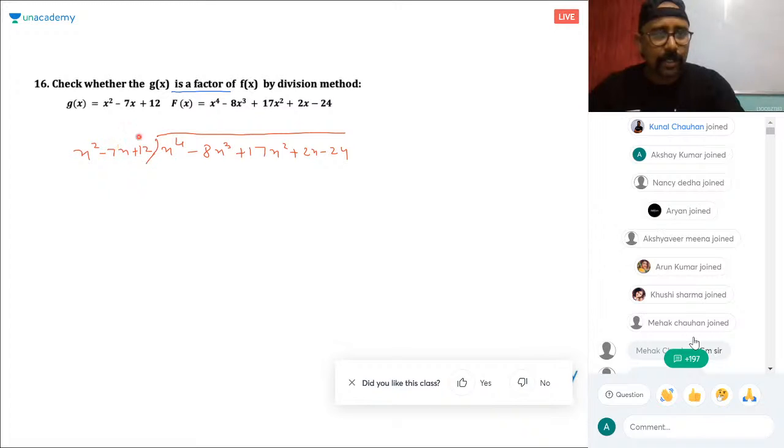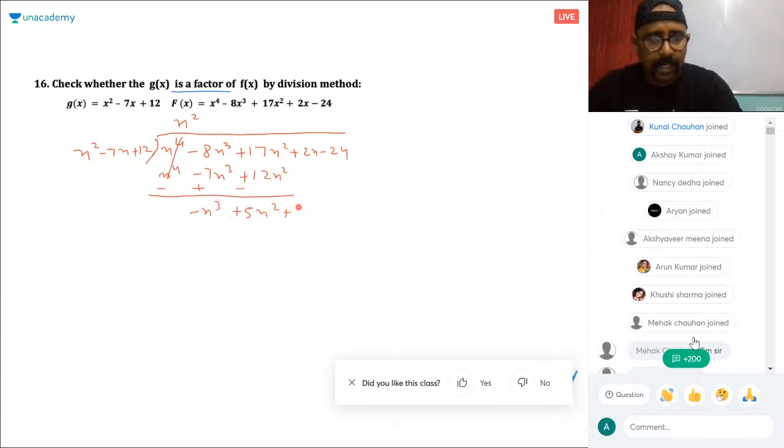Time is over now. So multiply this with x square. So you will get x⁴ minus 7x³. Why am I multiplying this with x square? I have explained this in my previous slide, so I'm doing it directly now. So this gets cancelled. Minus 8 plus 7x³ is minus x³ plus 5x² plus 22x minus 24, right?